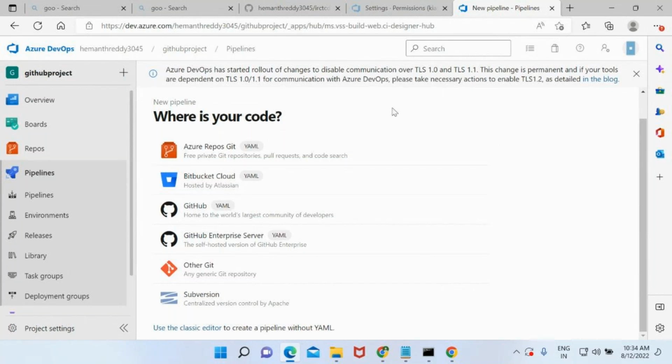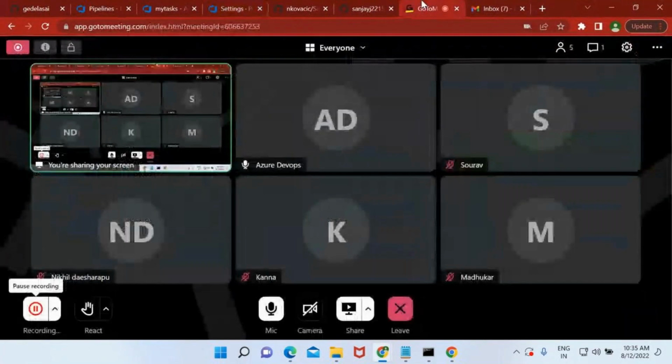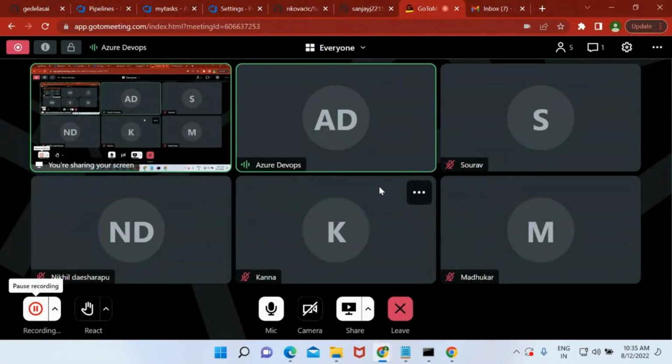Enable continuous integration is the trigger that we need to enable. Okay. So once you enable it on top of the branch, whenever any code is pushed into that branch, the pipeline will automatically run. Okay.